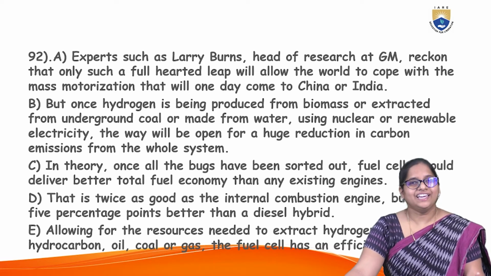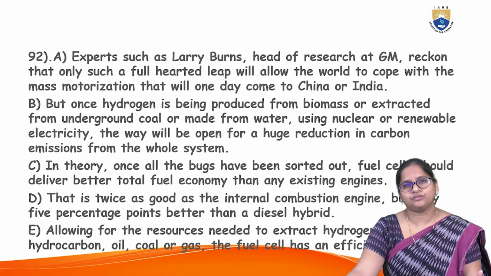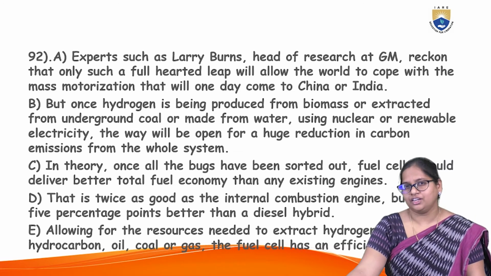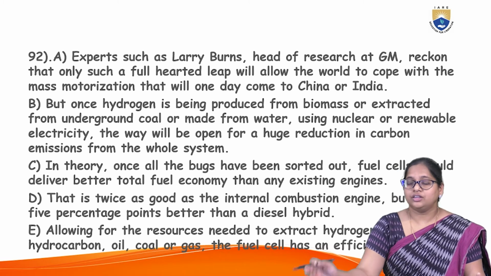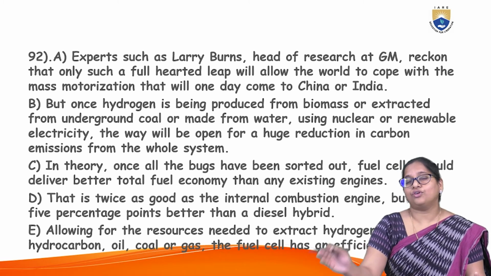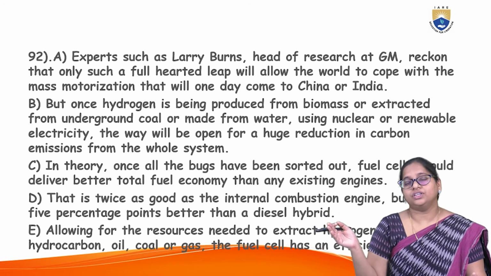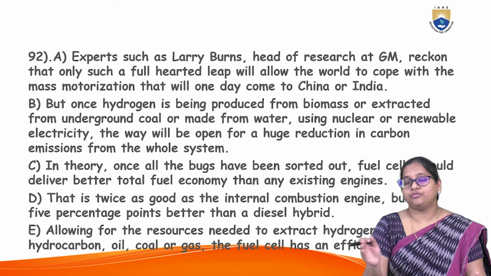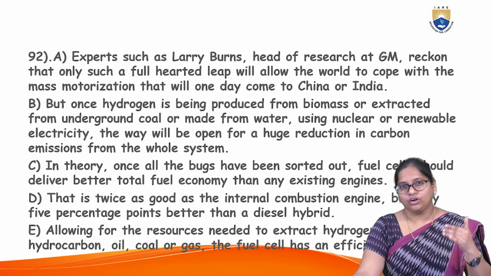When you look at jumbled sentences, the first thing to notice is whether a sentence introduces the main idea or not. This is very important. Look for the main idea. Tip number one is look for the introductory sentence and then go for the conclusion, and in between you look for the details.